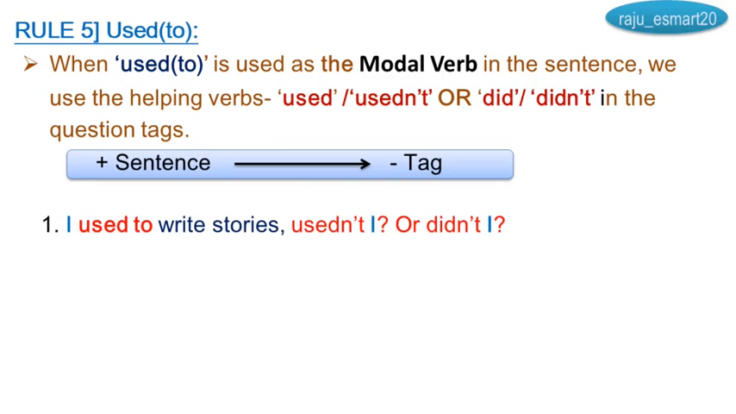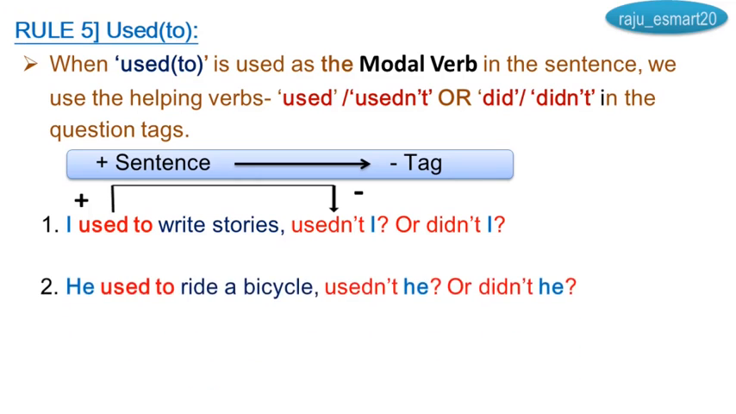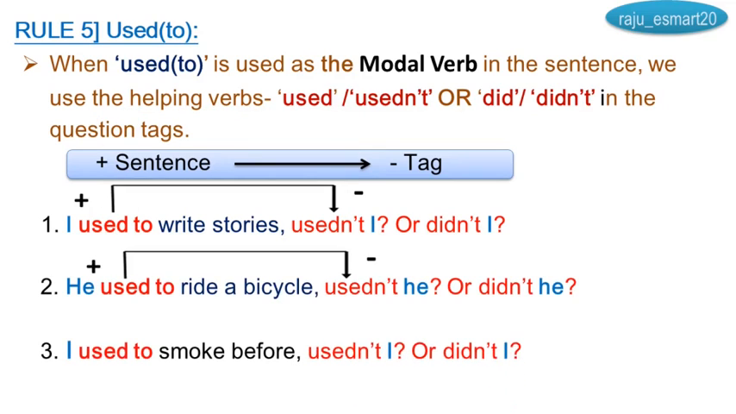I used to write stories, usedn't I? These all are examples for the positive sentences. Used is there, so I use usedn't I, or didn't I also I can use. Any one you can use, no problem. He used to ride a bicycle, usedn't he? Or didn't he? I used to smoke before, usedn't I? Or didn't I?